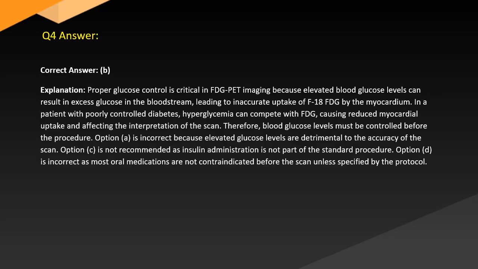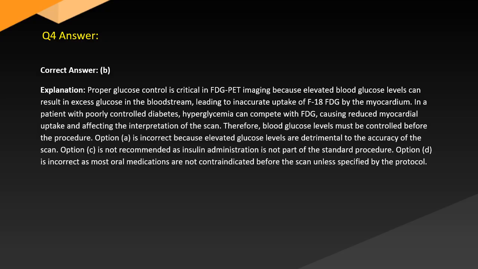Answer. Correct answer, B. Explanation. Proper glucose control is critical in FDG PET imaging because elevated blood glucose levels can result in excess glucose in the bloodstream, leading to inaccurate uptake of F18-FDG by the myocardium. In a patient with poorly controlled diabetes, hyperglycemia could compete with FDG, causing reduced myocardial uptake and affecting the interpretation of the scan. Therefore, blood glucose levels must be controlled before the procedure.